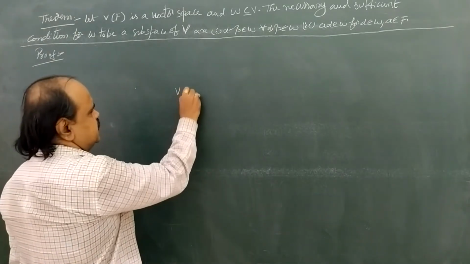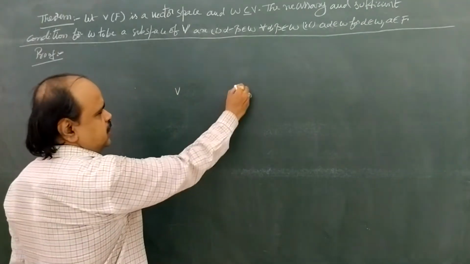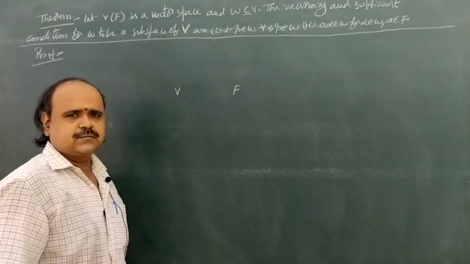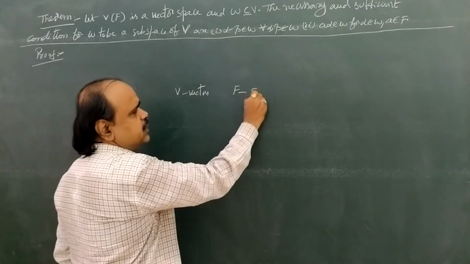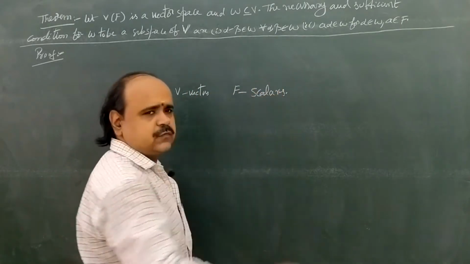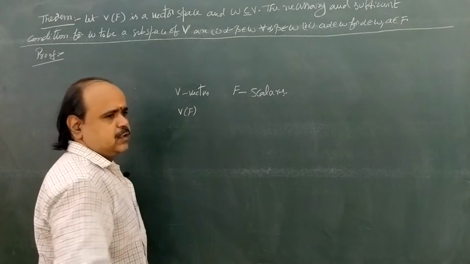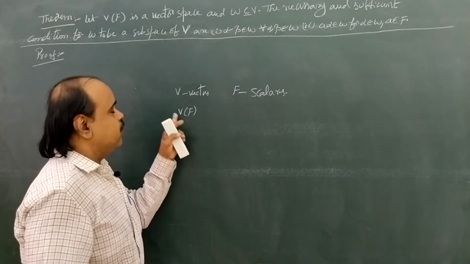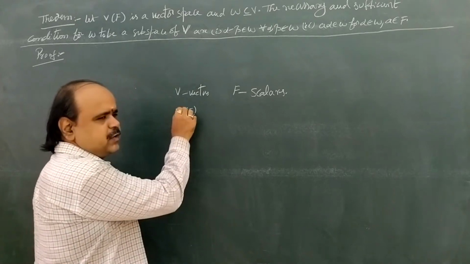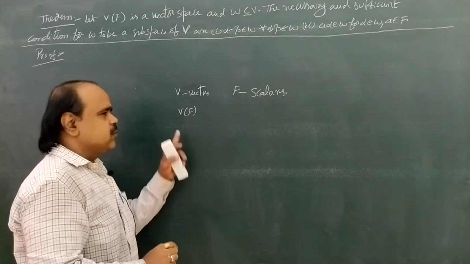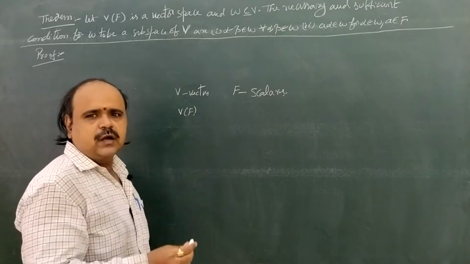Suppose capital V is the set of all vectors and capital F is the field of scalars. Then the set V over F, here V over F means the set is capital V and the field is capital F. V over F is called a vector space if it satisfies the following conditions.